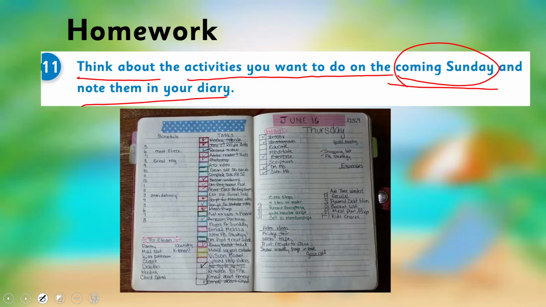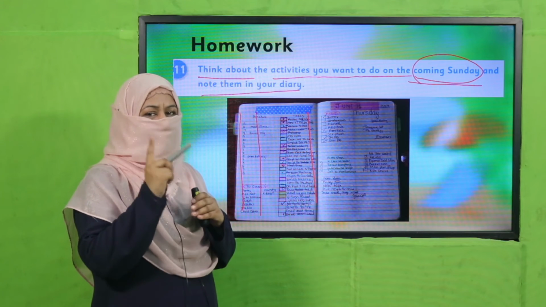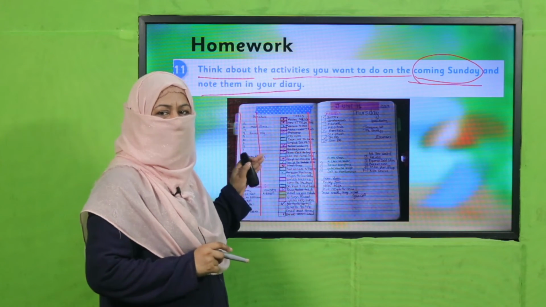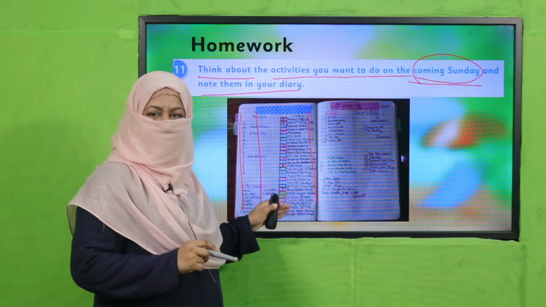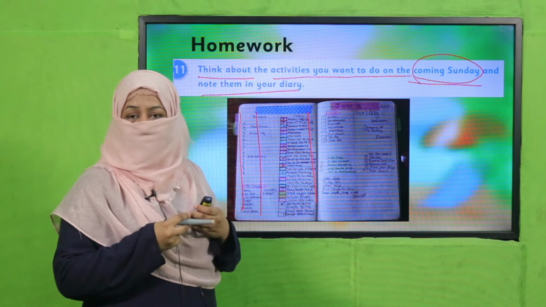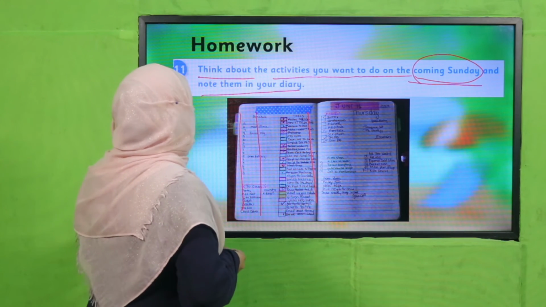And how do we write a diary? You make a column for time and a column for tasks. So at what time you will do what, and don't forget to mention all the 5 prayers, okay? So at what time you will offer your Fajr, your Zohar, Asr, Maghrib and Isha Salah, and between these Salahs, the time is for what activities you want to do, okay? So this is how you will plan your Sunday.